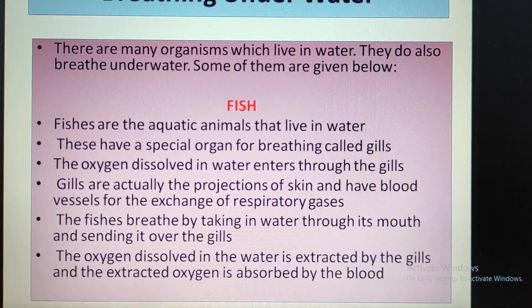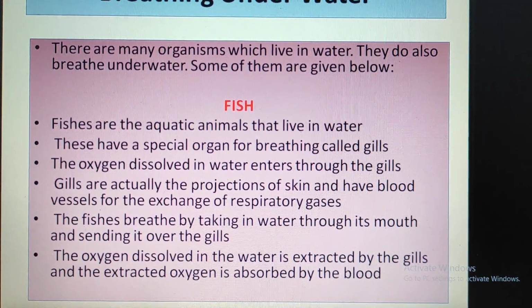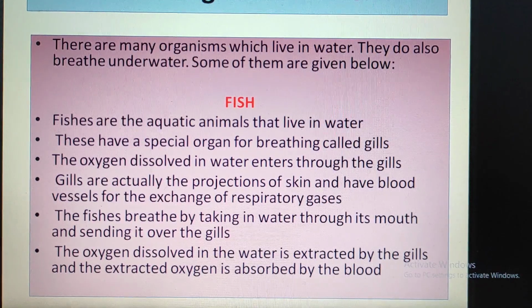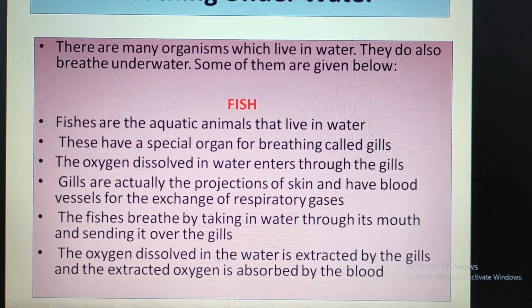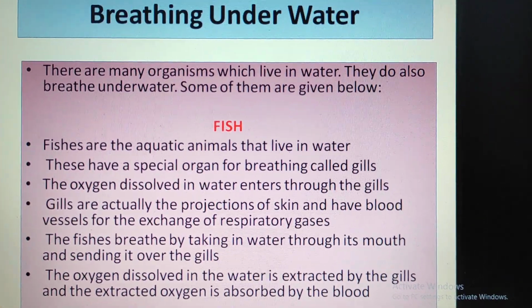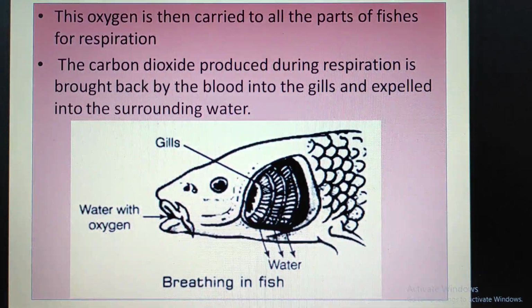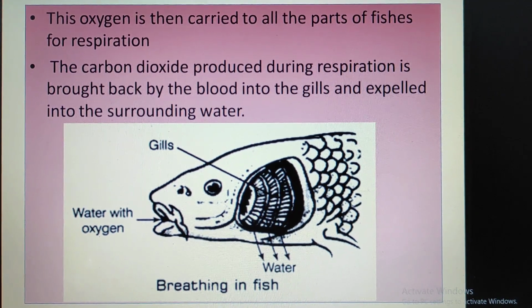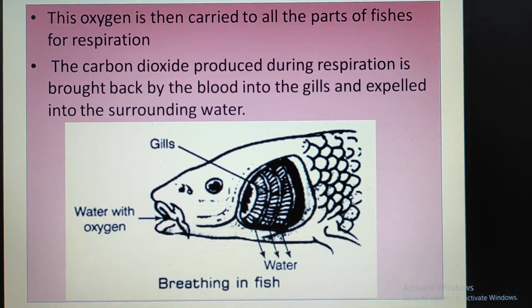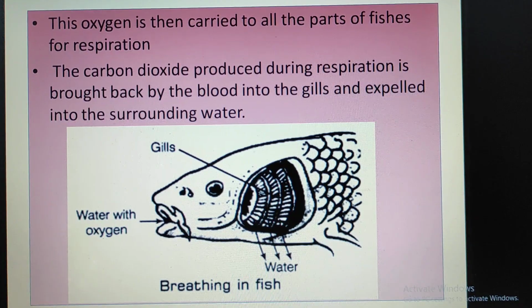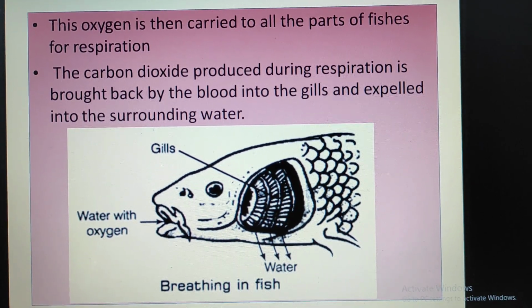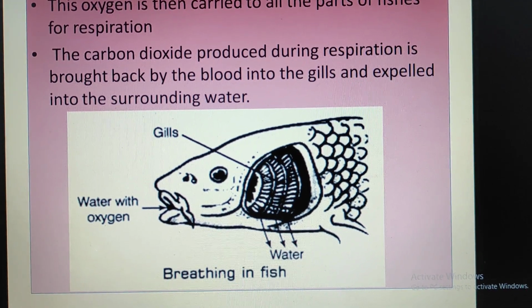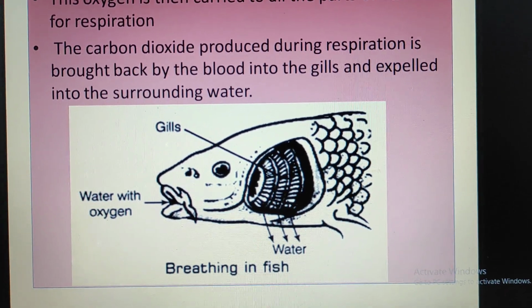The fishes breathe by taking in water through the mouth and sending it over the gills. The oxygen dissolved in the water is extracted by the gills and the extracted oxygen is absorbed by the blood. This oxygen is then carried to all parts of the fish for respiration. The carbon dioxide produced during respiration is brought back by the blood into the gills and expelled into the surrounding water. So, the diagram: breathing in fish.